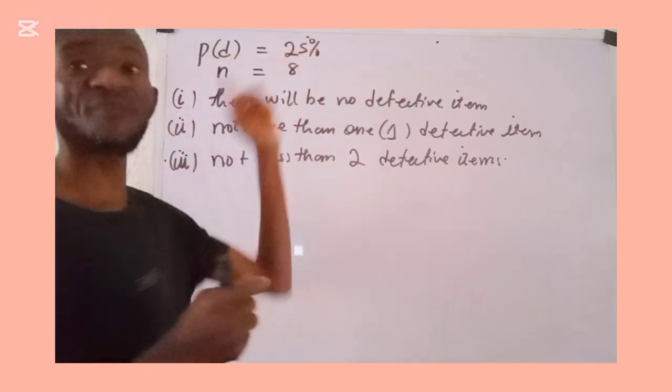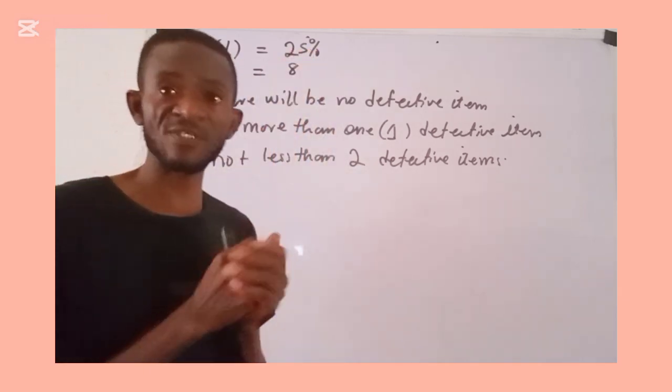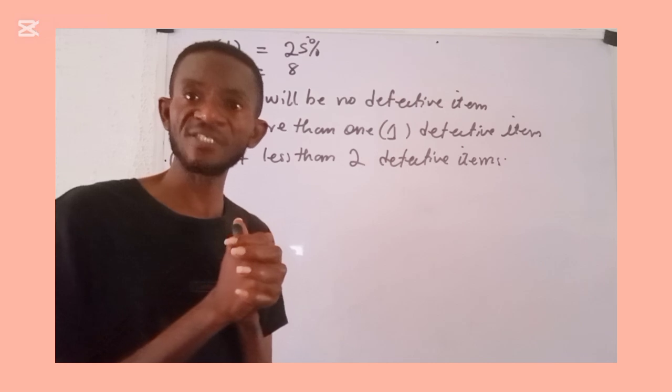Therefore, the question before us is about the binomial distribution.